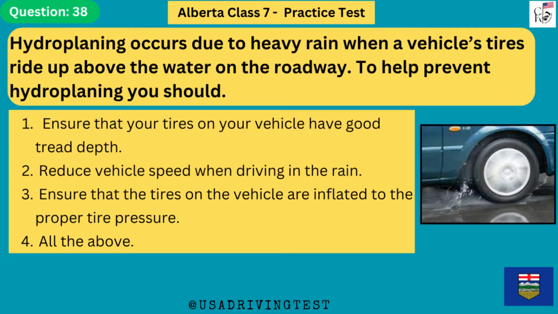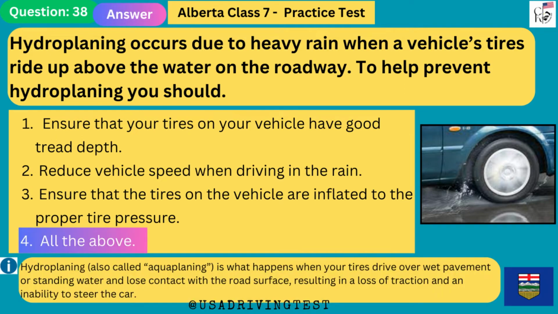with your headlights. Hydroplaning occurs due to heavy rain when a vehicle's tires ride up above the water on the roadway. To help prevent hydroplaning, you should 1. Ensure that your tires on your vehicle have good tread depth. 2. Reduce vehicle speed when driving in the rain. 3. Ensure that the tires on the vehicle are inflated to the proper tire pressure. 4. All the above. The answer is 4. All the above. Hydroplaning, also called aquaplaning, is what happens when your tires drive over wet pavement or standing water and lose contact with the road surface, resulting in a loss of traction and an inability to steer the car.